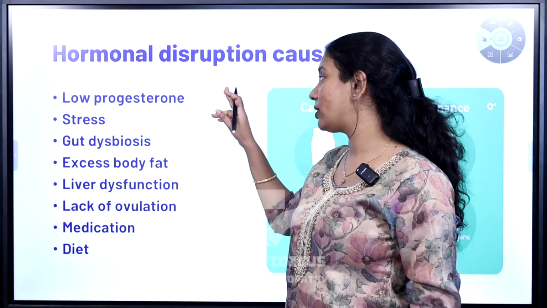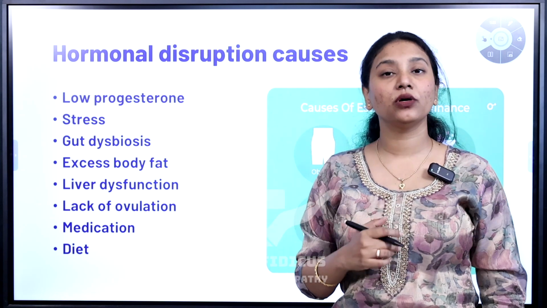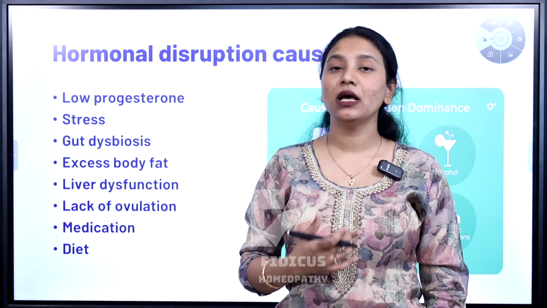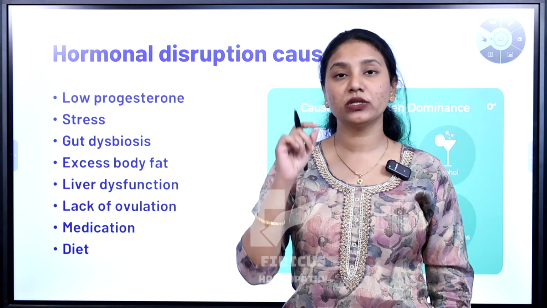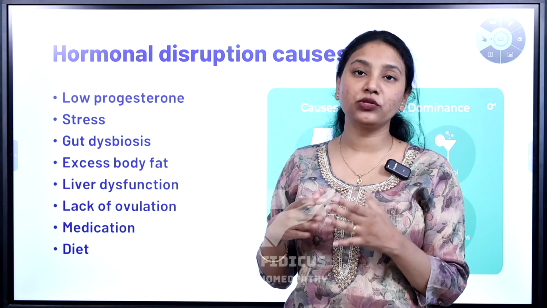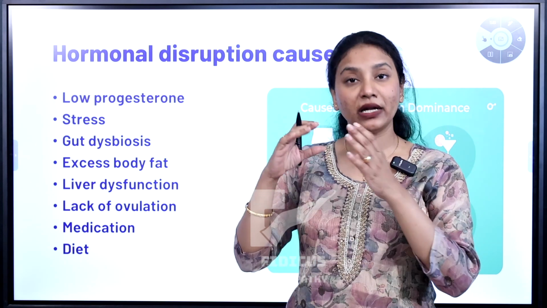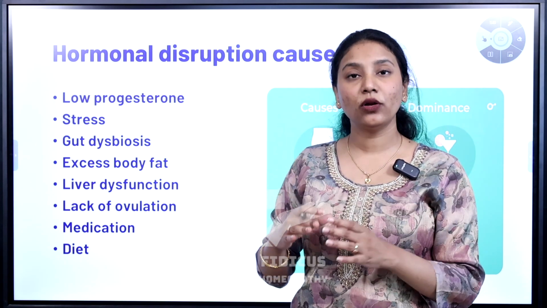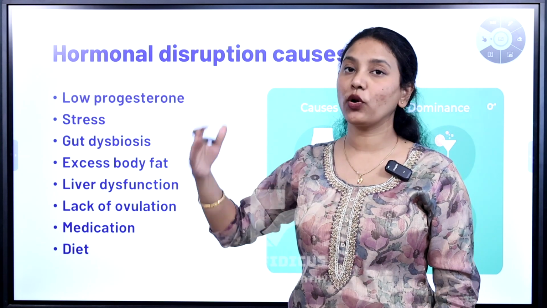First, low progesterone level. If you are someone in your 40s or late 40s, then you are in the perimenopausal stage, which can be because of low progesterone level. So low progesterone level is one of the characteristic features of the perimenopausal stage. That is physiological in nature. That can also lead into estrogen dominance, leading into prolonged periods.